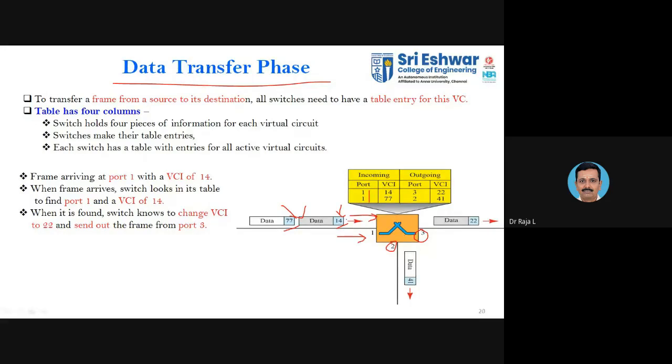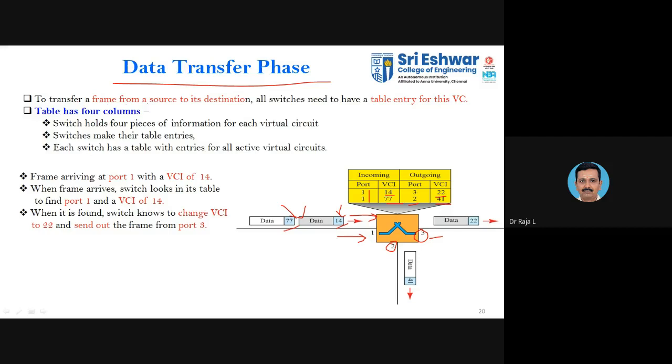So the 14 in the incoming path is converted to a 22. It takes port 3. Likewise, the 77 at port 1 takes port 2, but with a different VCI of 41. So this is how a packet normally takes a different VCI from the source to reach the destination. Okay, so this is what is given in the theory here.